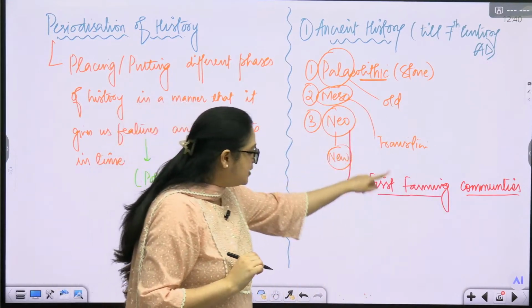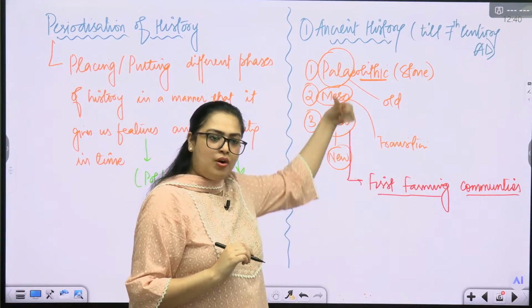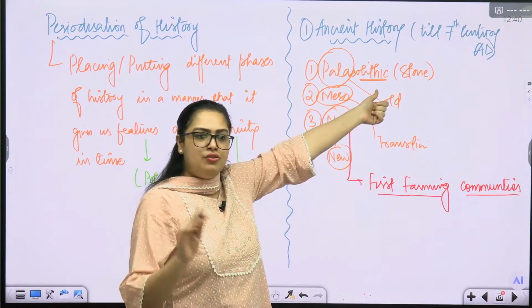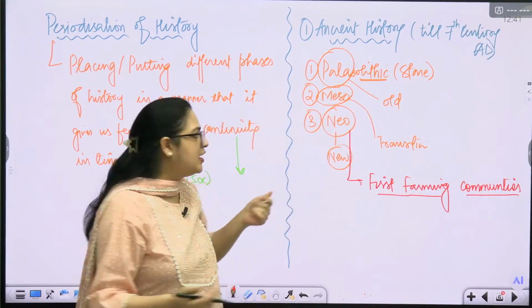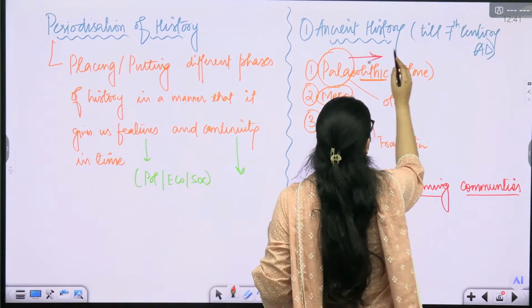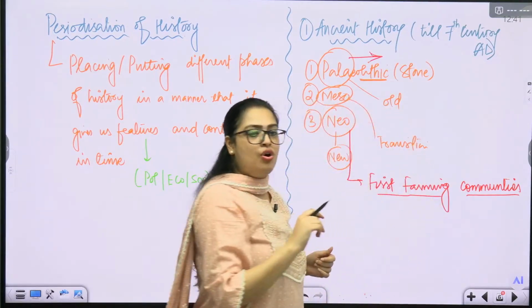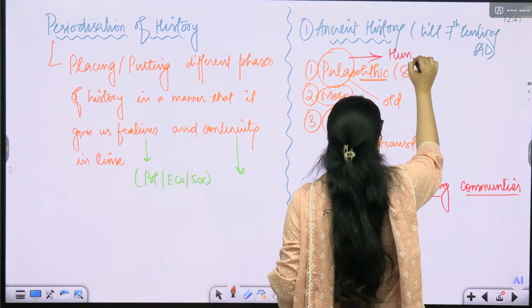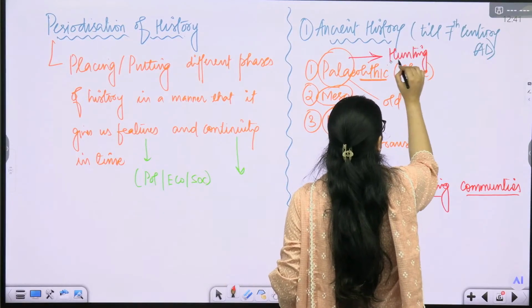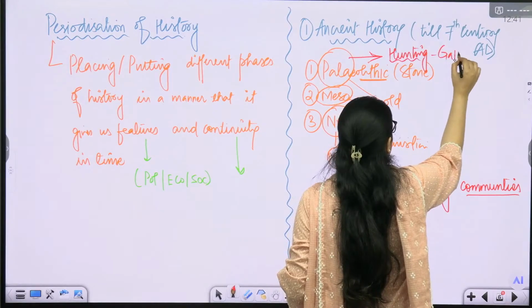That means if this is the new, what will be the old part of the Stone Age where we will not be having farming communities? Yes, we are only dependent on animal food and also on plants. So hunting and gathering was the kind of lifestyle.